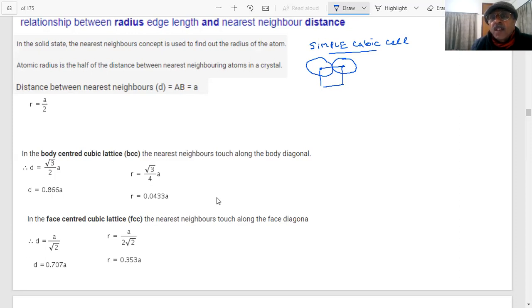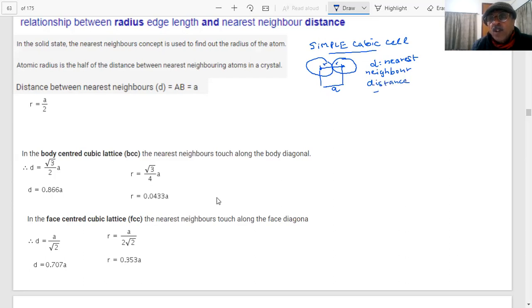Okay. The nearest neighbor distance, students: this is R, this is R, and this is the edge length A. Therefore, the nearest neighbor distance D, pay attention to everything, students.